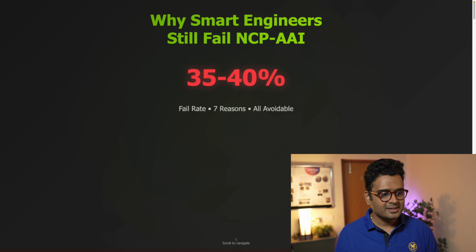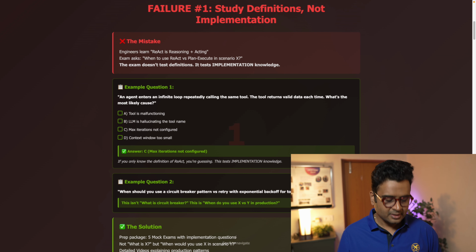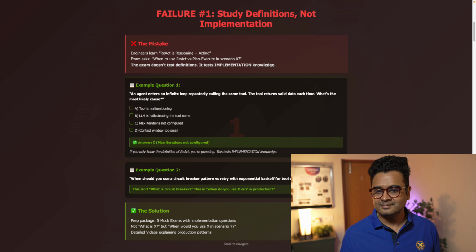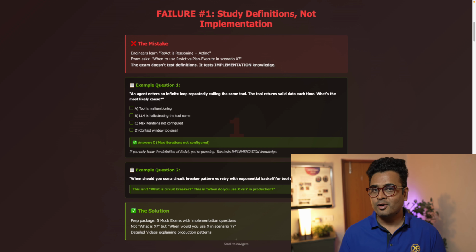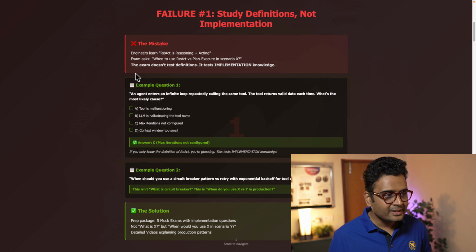See, failure number one is that they study the definition, not the implementation. This is one of the common mistakes that I've seen people making. They prepare for the examination the same way they read documentation, and they think that they are ready. Like they learn about ReAct, reasoning plus action. Multi-agent systems use coordination protocols, and RAG retrieves and then generates. That's how they would prepare.